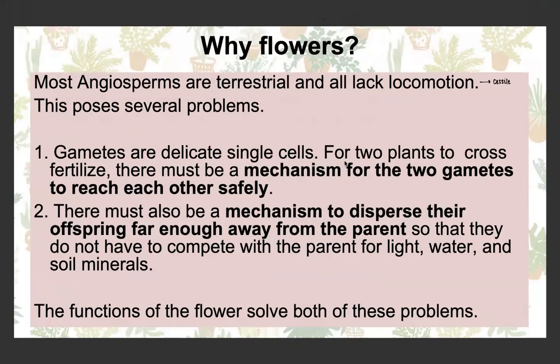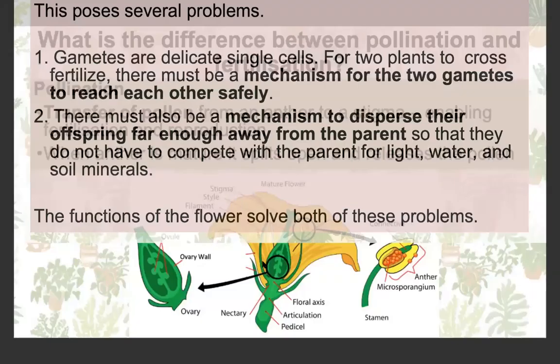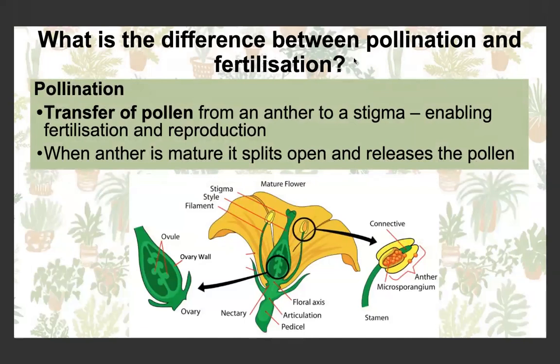And flowers can be a solution. It allows the two gametes to reach each other safely. Flowers also provide a mechanism to disperse their offspring far enough away from the parent, which prevents competition, as if all the offspring were simply located right next to the parent, they'd compete for light, water, and soil minerals. So flowers solve this problem.